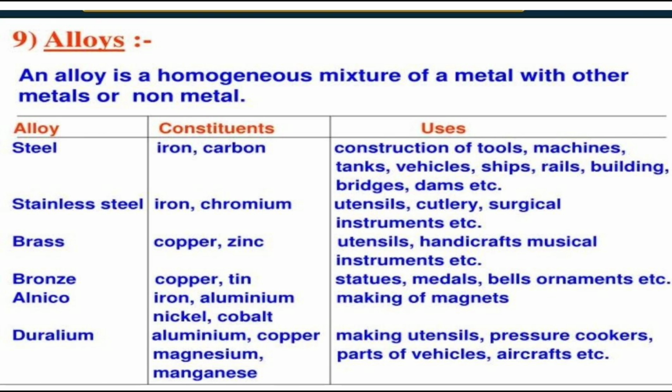Alnico is made up of aluminium, nickel, cobalt and iron, and it is used for making magnets. The last alloy is duralumin. Duralumin is made up of aluminium, copper, magnesium and manganese. And this alloy duralumin is used for making utensils, pressure cookers, and parts of vehicles, aircraft, etc.